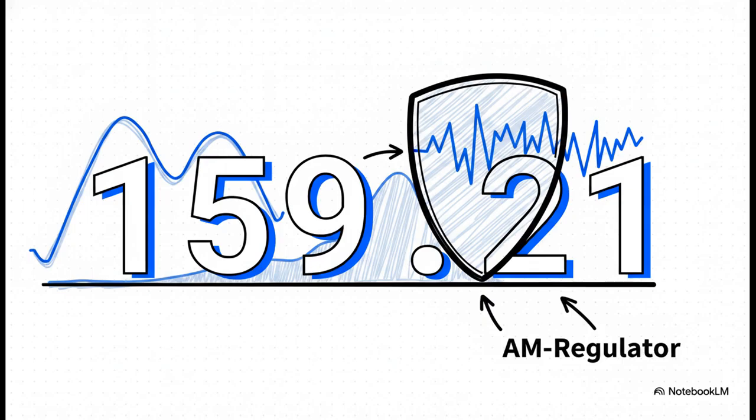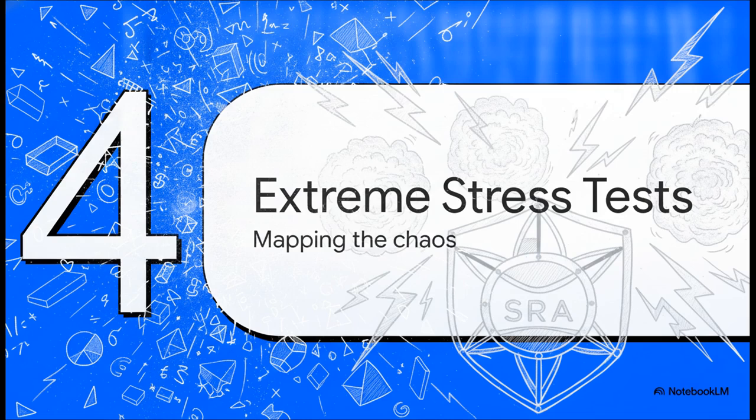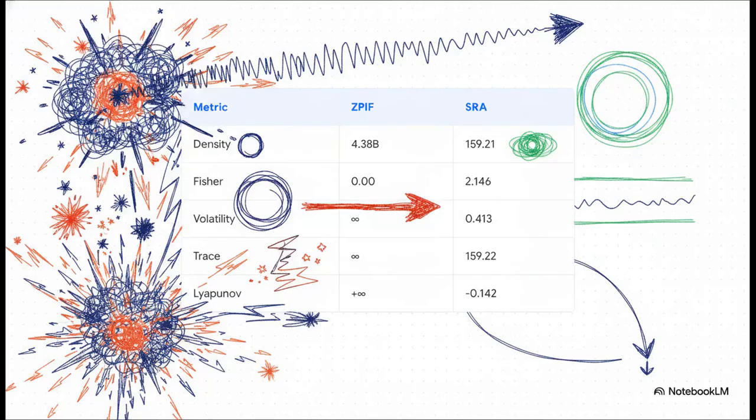No matter how hard you push the truncation boundary, the SRA framework just absorbs the high-frequency energy and plateaus nicely at a stable mathematical horizon. Part 4. 5 extreme stress tests, mapping the chaos. To really understand why the unregulated math breaks the universe while the SRA survives, we need to run 5 extreme stress tests. We need to see exactly how the internal structure of the formula behaves under immense pressure. The results brilliantly illustrate the absolute failure of the unregulated model across 5 distinct dimensions.